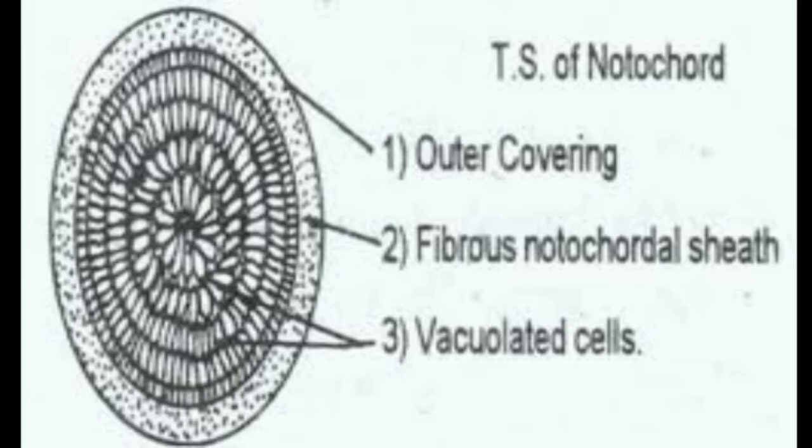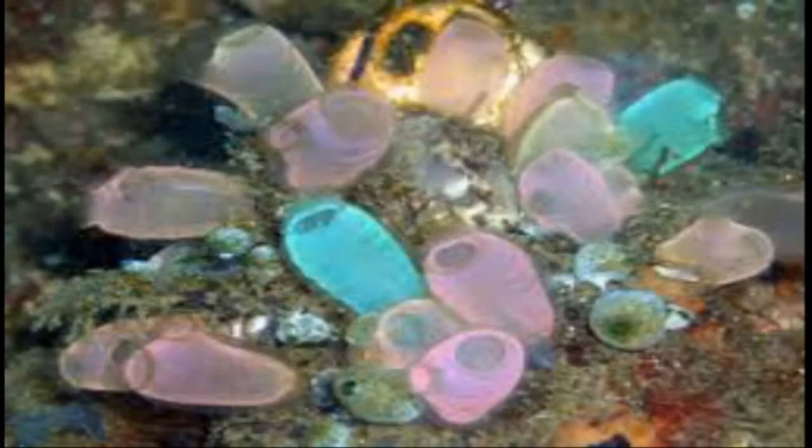I will come back to the chordates again, and chordates have three living subphyla. What are these three living subphyla? One, urochordates or tunicata; second, cephalochordata; and third, vertebrata or craniata. Urochordata are sedentary organisms, like the pinkish and bluish colored organisms you are seeing in this diagram.